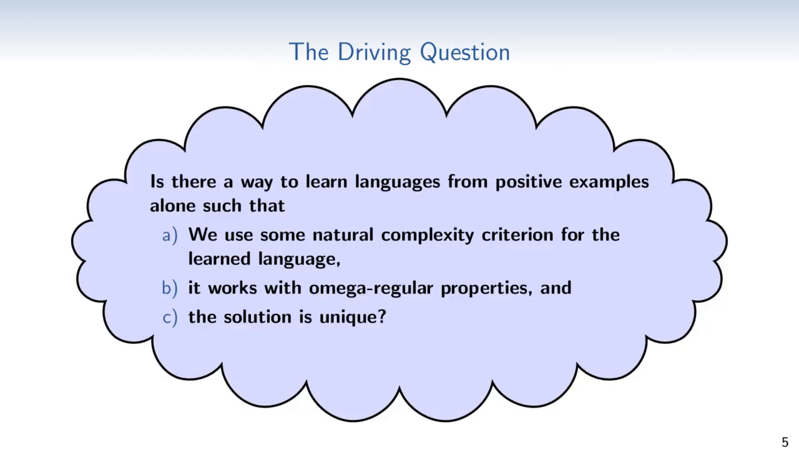So we asked ourselves, is there a way to learn languages from positive examples alone such that A, we use some natural complexity criterion for the learned language, B, it works with omega-regular properties, and C, the solution is unique?